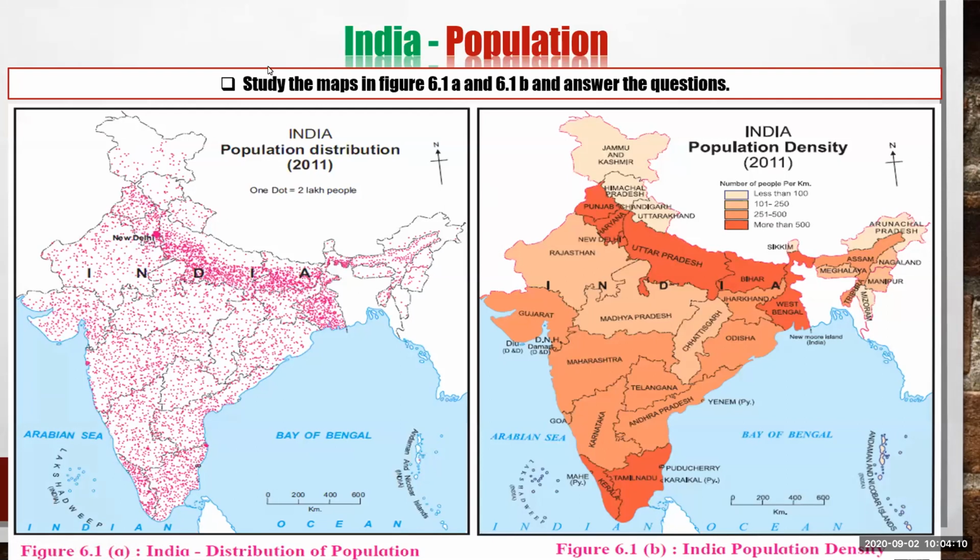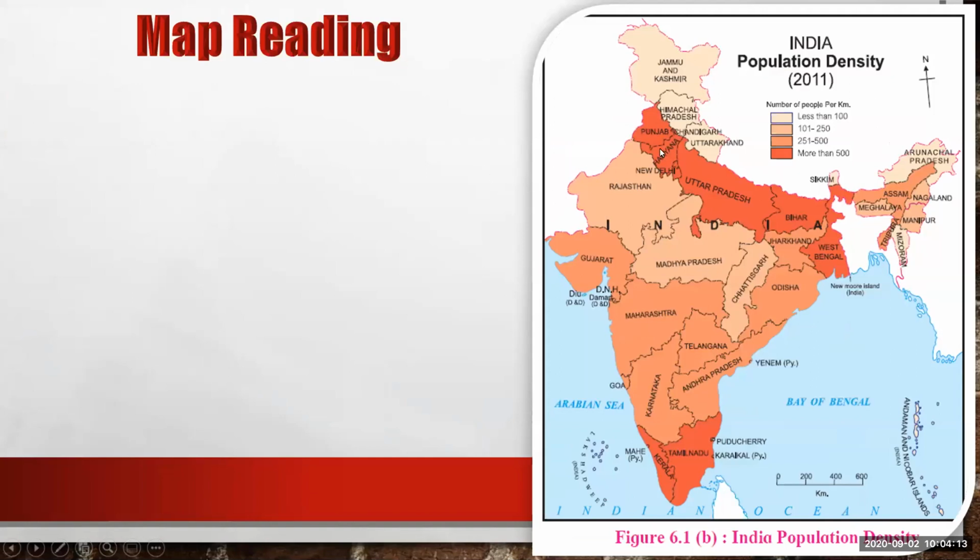Now we have just read the map, and again a map is given and some questions are asked on the basis of this map. First question is, any four states with highest population density. This map can be asked in your exam, can be given in your board exam, and 4 marks questions will be asked on the basis of this map. Now we have already observed how to read the map, and we'll try to find the answers to the given questions. Now first question, four states with highest population density.